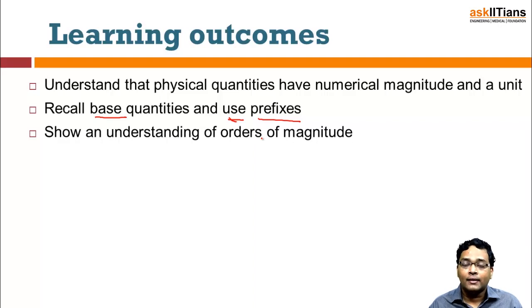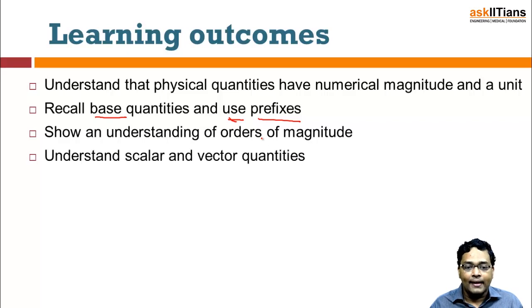Then we have to also understand the comparison of magnitudes. Different quantities obviously will have different magnitudes. You can have a 1 gram mass, you can also have a 10,000 kilogram mass. So obviously you need to understand the difference between a 1 gram mass and a 10,000 kilogram mass. That's the order of magnitude difference. Even though you'll be measuring it in kilograms or grams or whatever it is, there is still an order of difference.